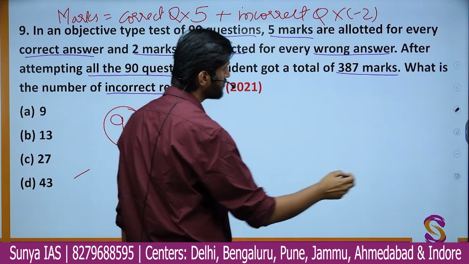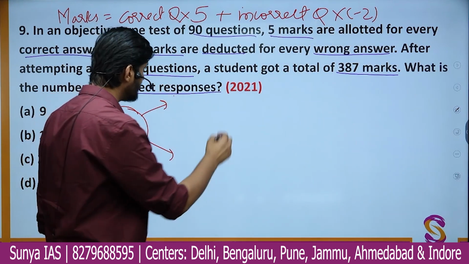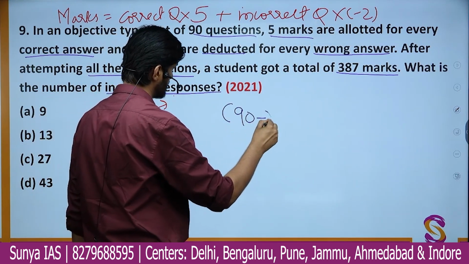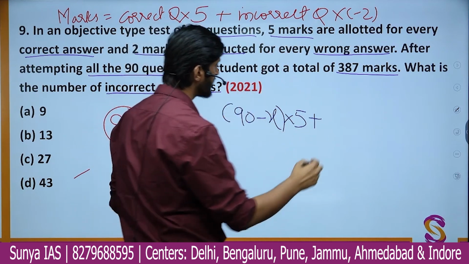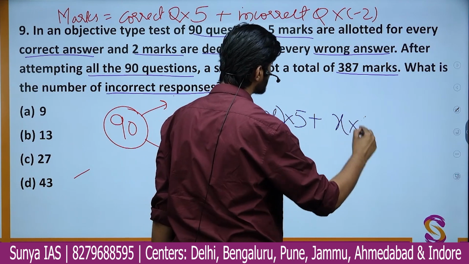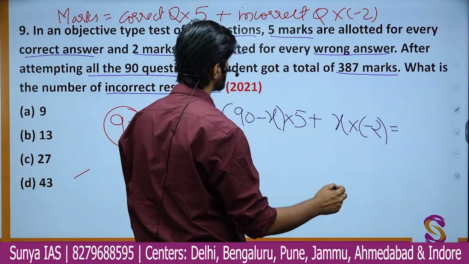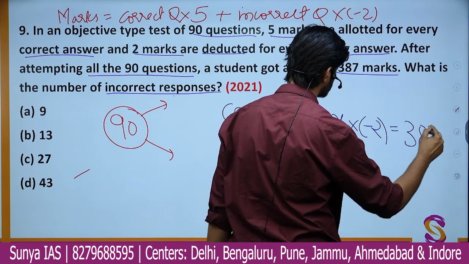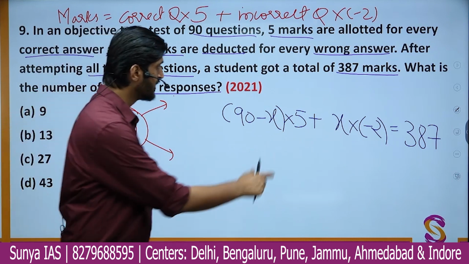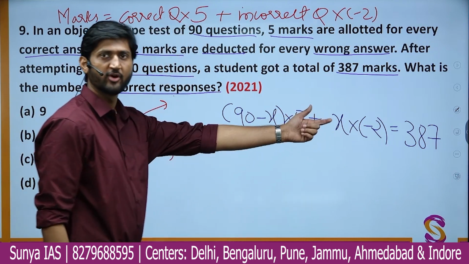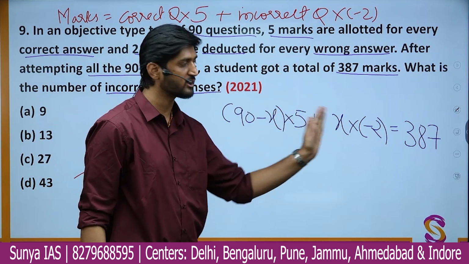So we assume the number of correct questions as 90 minus x, into 5, plus the incorrect questions were x, and the marks deducted are minus 2, and the total comes out to be how much? 387, right? Here you can see that when we solve this particular equation, we get the value of x, which is nothing but the number of incorrect responses. That is what we have to do.